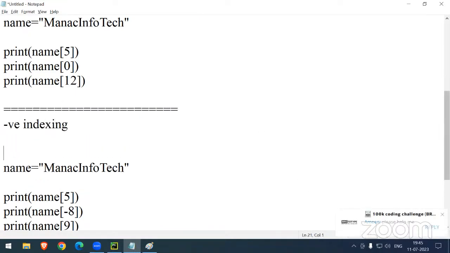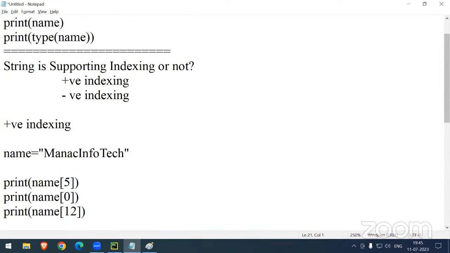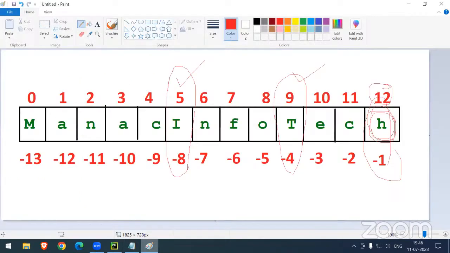Sir, in the certification exam, what question will you get, actually? The question will be a different question, sir. We are not getting this question. Now, what exactly will you get in the indexing part? Only in the indexing part, what question will arise? You will get questions on the positive indexing direction and negative indexing direction.